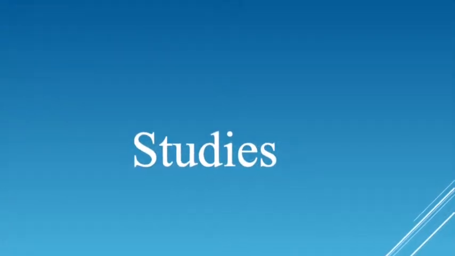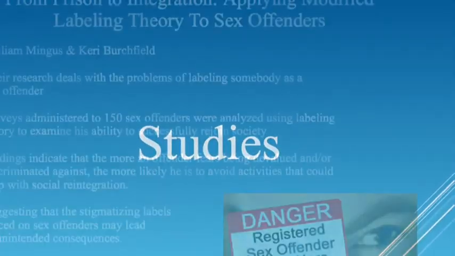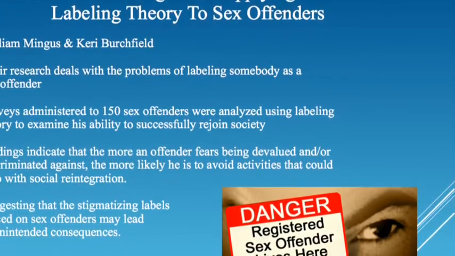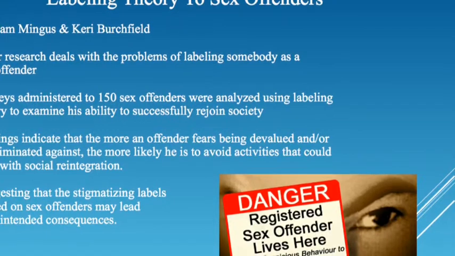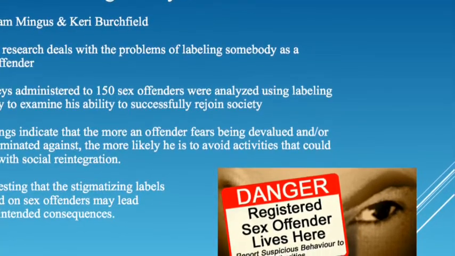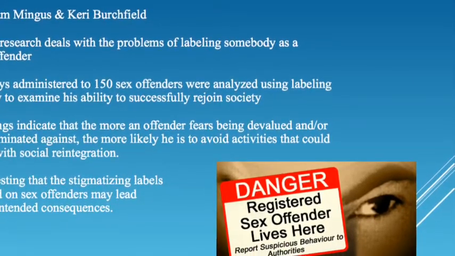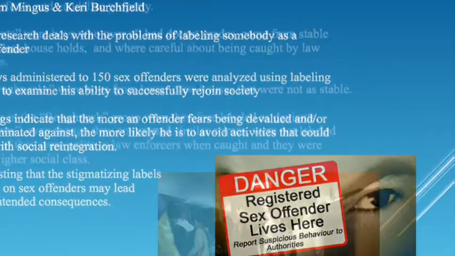And now I will go through some studies done on labeling theory. William Mingus and Carrie Bushfield did a study on sex offenders. They found that sex offenders have a hard time reintegrating into society because of the labels placed on them. They fear getting found out, so they stay reclusive.